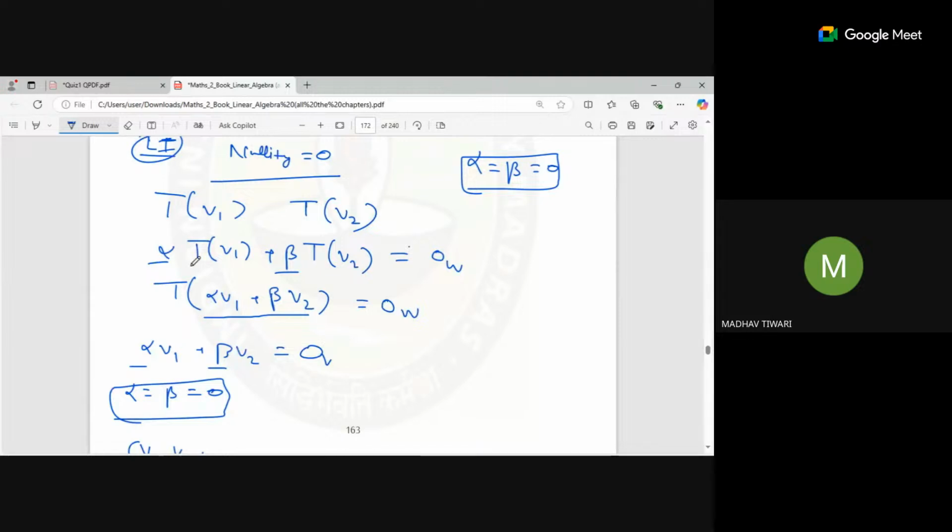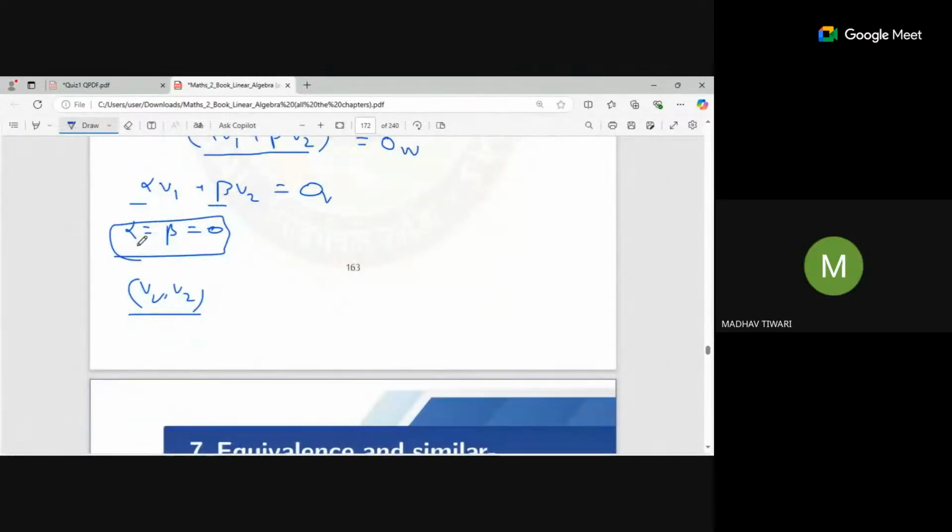So alpha times TV1 plus beta times TV2 is equal to the zero vector only when alpha and beta both are zero. This line you need to keep in mind; don't forget this part of linear independence. Suppose I form a linear combination: alpha times V1 plus beta times V2 is equal to the zero vector. I want to find the solution for this. If it is a unique solution, then it will be linearly independent; otherwise, linearly dependent.